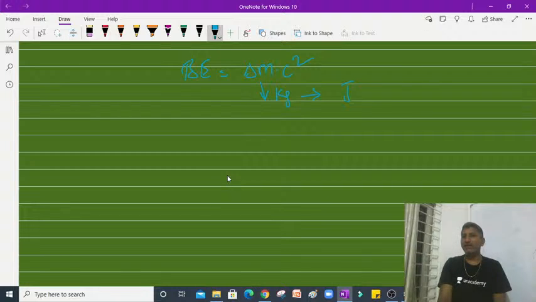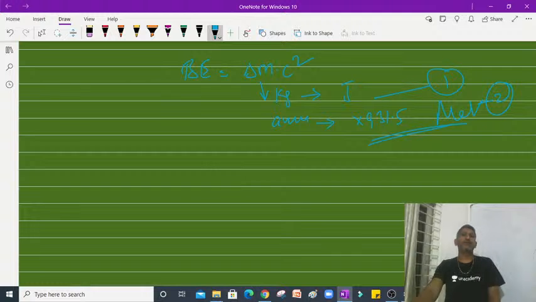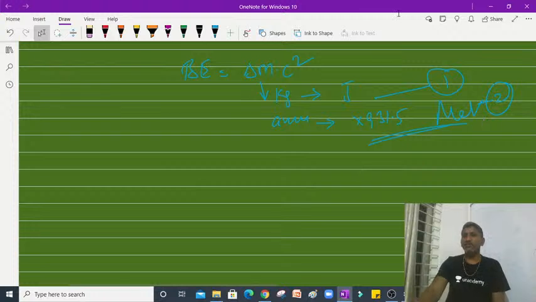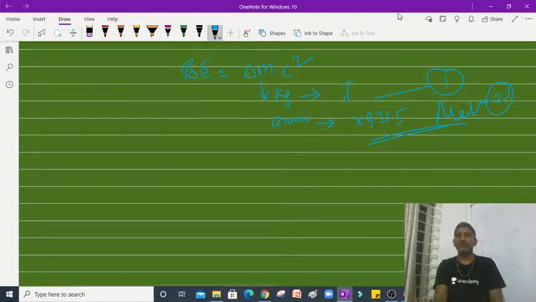If this delta M is given in AMUs, atomic mass units, you multiply by 931.5 and it goes into mega electron volts. Keep these 2 points in mind, friends, because whenever one AMU is converted into energy, it equals 931.5 mega electron volts. That is the reason.